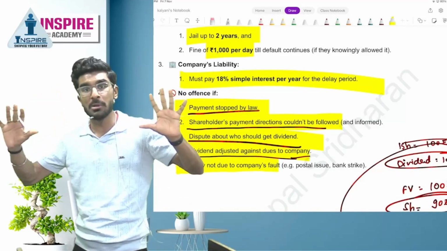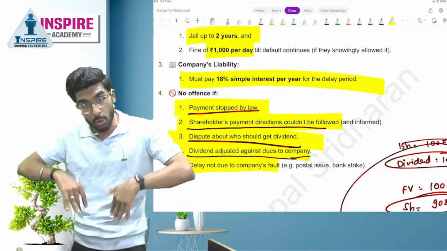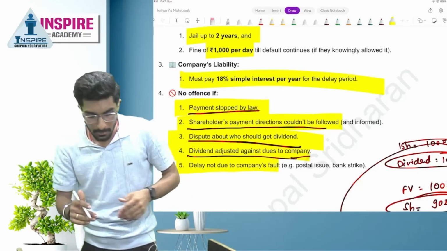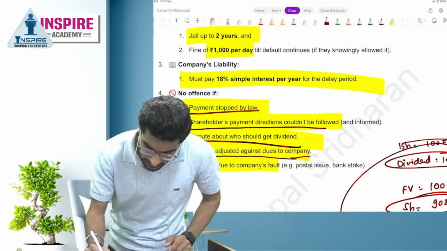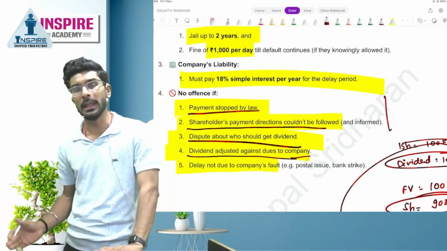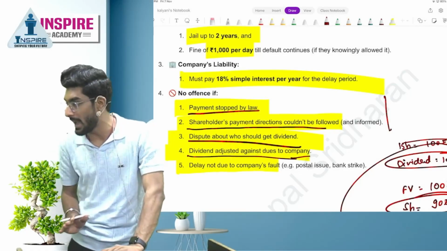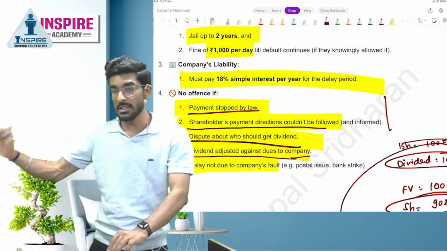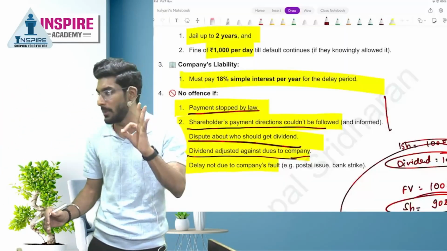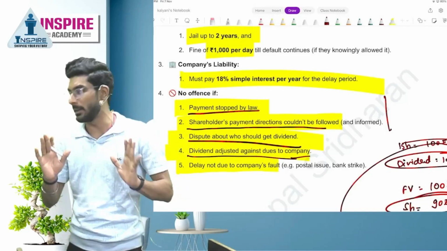In those cases, people, the company is helpless. Company cannot do anything beyond its powers. Right, people? So in these 5 cases, it is completely fine even if the company does not pay you the dividend. People, definitely this question will be asked in your CMA final law exam.